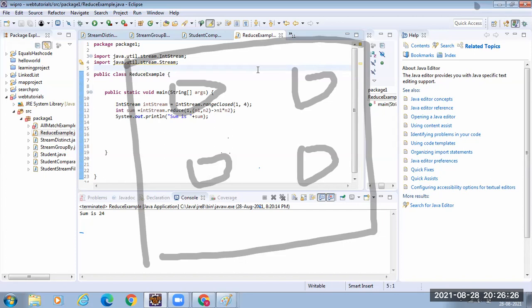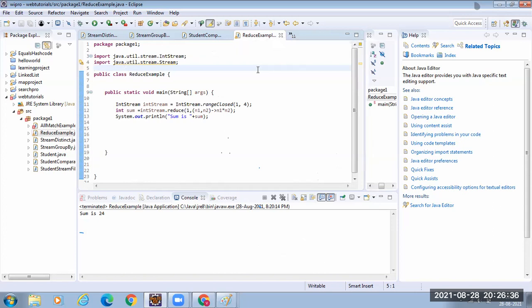Parallel stream is something where the work gets distributed across several processors in your system. Say if you have 4 processors in your system, the work gets distributed internally. You don't need to do anything, you just need to call the parallel stream. We need to be a little careful over there about when to use it, because there are some rules, like for smaller work you should not do that.